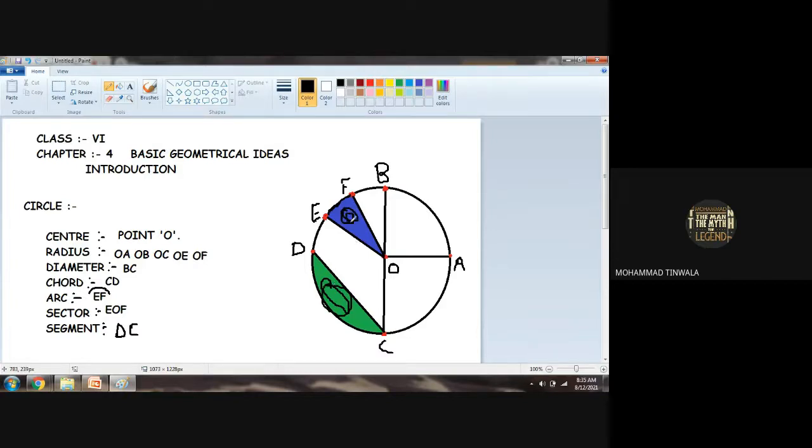Sector. Understood? Any doubt with this? Sir, I have a doubt. Go ahead. Sir, will a chord be straight only or curved?